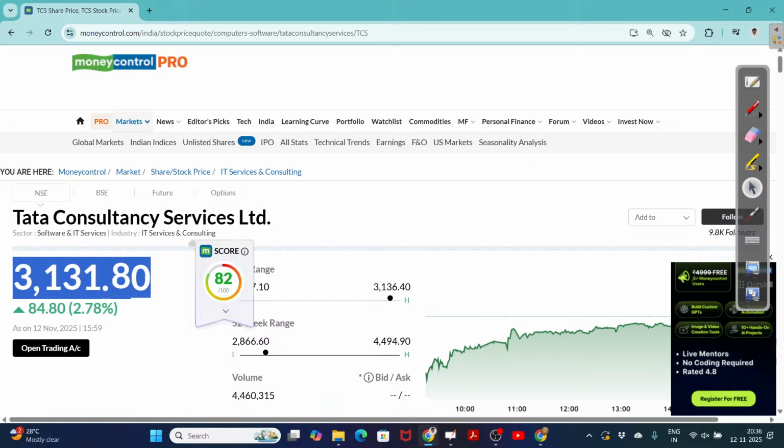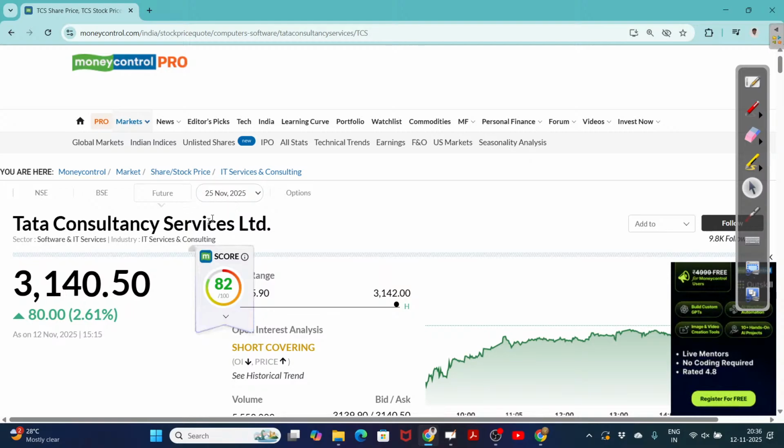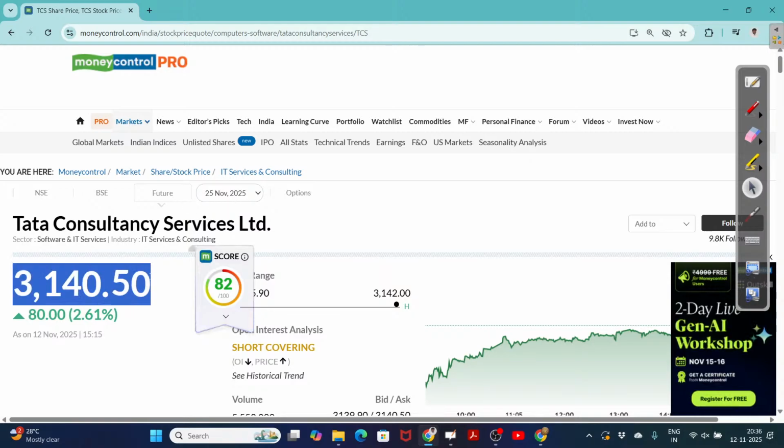If I want to purchase a TCS company share today, I have to pay 3,131. If I want to purchase 1 month later, 1 month later means November, I have to pay 3,140. This is the price. How much do I have to pay?